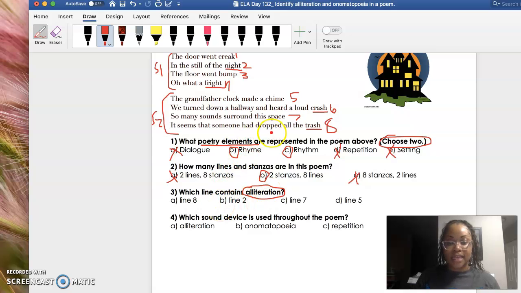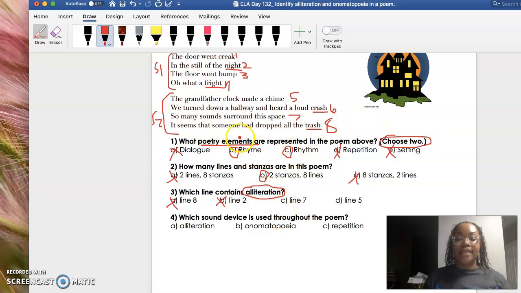Line 8, let's see. It says, it seems that someone had dropped all the trash. None of those words actually have the same sound besides seems and someone. So I don't really think that that's a good example of alliteration. So I'm going to eliminate that. Line 2 says, in the still of the night. Okay, so none of those words have the same sound. So we can eliminate that.